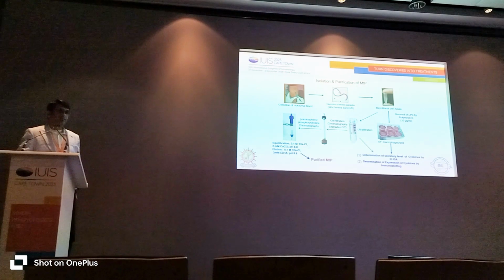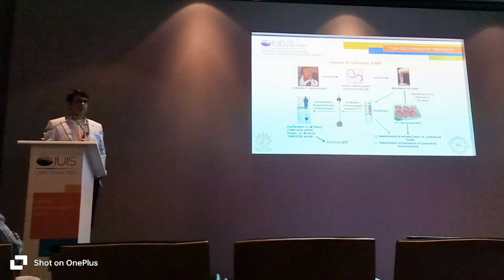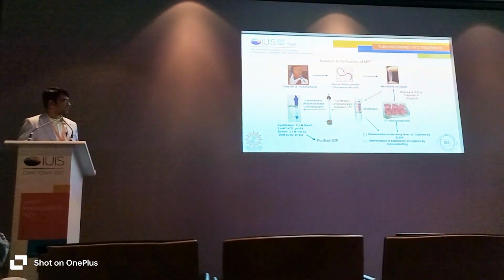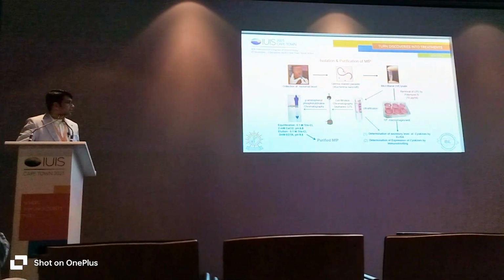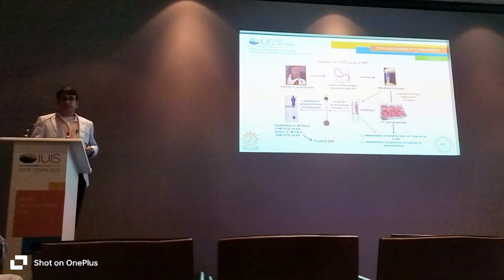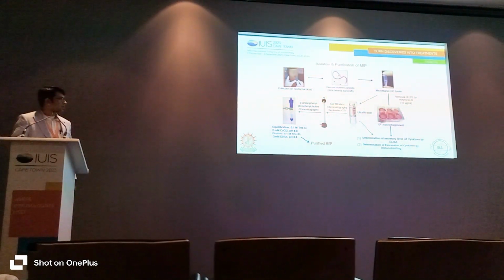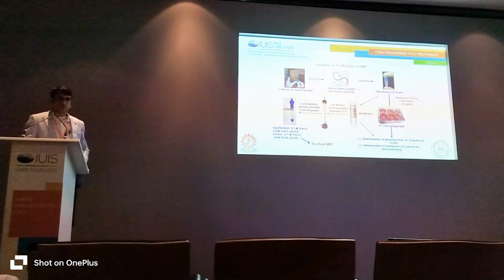Before that, the LPS contamination was eliminated through polymyxin B and also checked by the LAL assay, which is a very common test. And we observed the secretory level of the pro-inflammatory cytokines in the spent culture media, and also the intracellular expression of the cytokines.